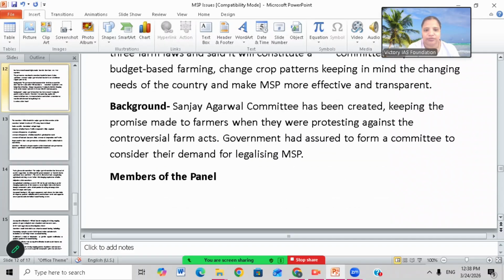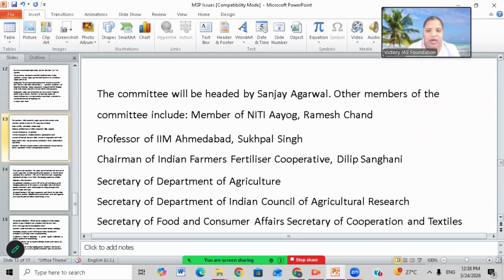Following the farmers' protest also, this committee was constituted. When farmers were protesting against the controversial farm acts, the three farm acts were repealed by the government. Following this, they constituted a committee to look into the farm laws and at the same time MSP, zero budget farming and cropping patterns. The government was asked to form a committee to consider the demand for legalizing MSP.